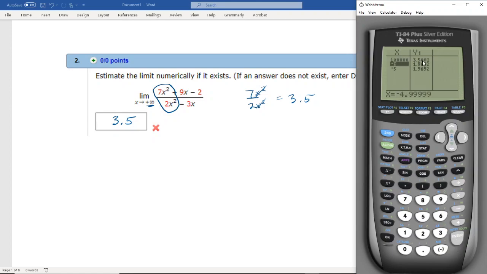Put in 100,000, I get 3.5001. Let's put in 1,000,000, or just put a bunch of zeros. Yeah, 3.5. We're getting as close to 3.5 as we want to get. So as we get bigger and bigger, the function is leveling out at 3.5. And again, this is a good way to analyze these. Just look at the